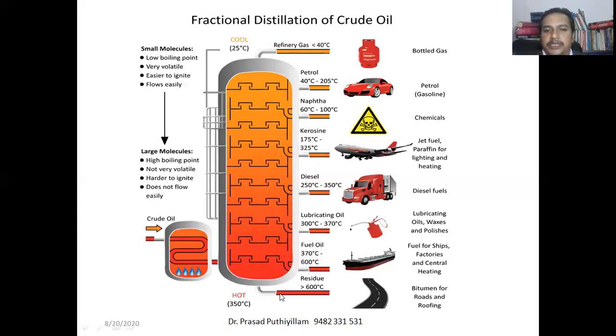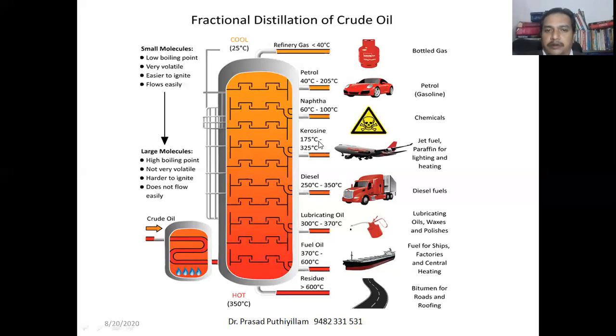Liquid or semi-solid residues aside, some fractions are converted into the gaseous state but convert into a liquid state at a temperature between 370 to 600 degrees Celsius. Those fractions are collected and separated. That is known as fuel oil. A fraction at 300 to 370 is known as lubricating oil. A fraction at 250 to 350 is known as diesel. A fraction at 175 to 325 is called kerosene, or even jet fuel is also separated.